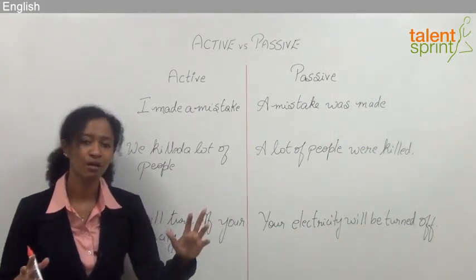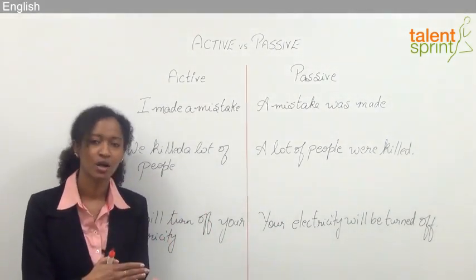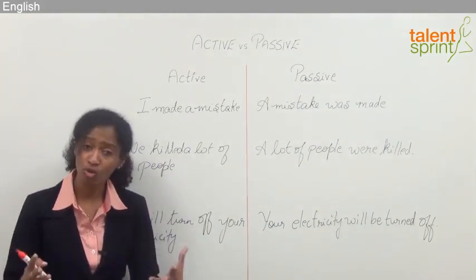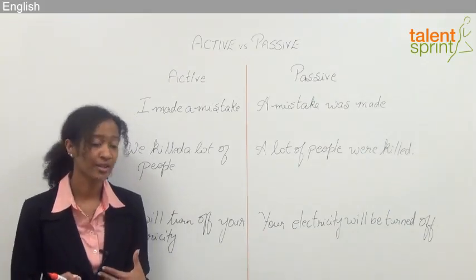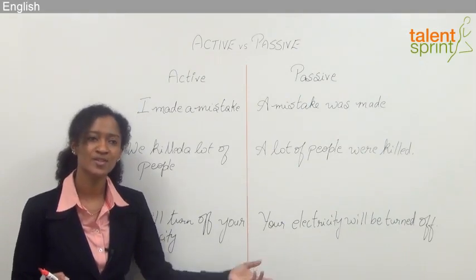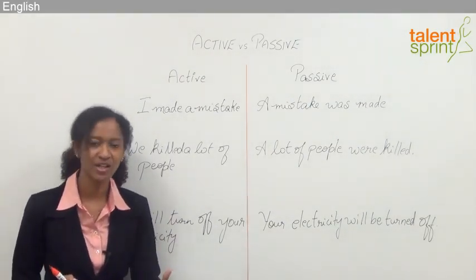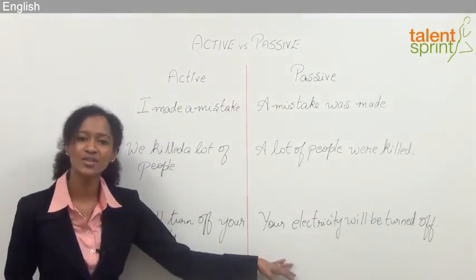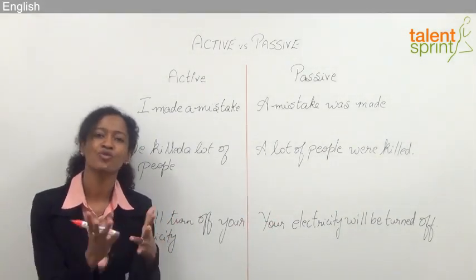So businesses, newspapers, governments mostly use the passive voice because they either want to hide the subject or the person who did the action, or they don't know, or they don't have enough information. They're still investigating and looking into it, right? They're solving the case. Or just to, because most of the businesses don't want to lose their customers, so they don't want to be very direct or rude to them, right? They want to address the situation and not attack the person. So they will always use the passive. So you use the passive when you don't want to sound rude also.